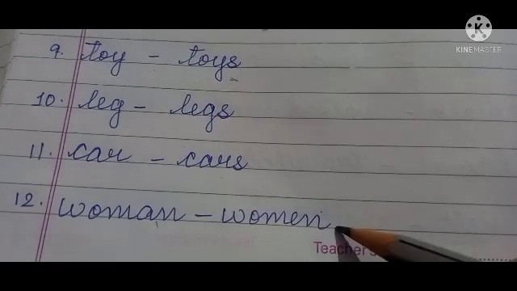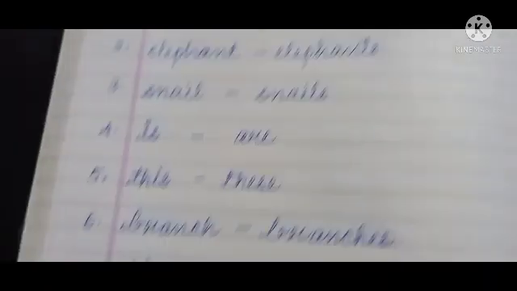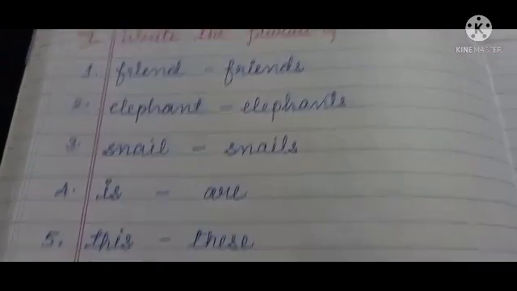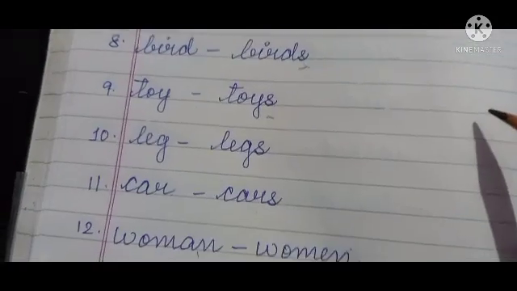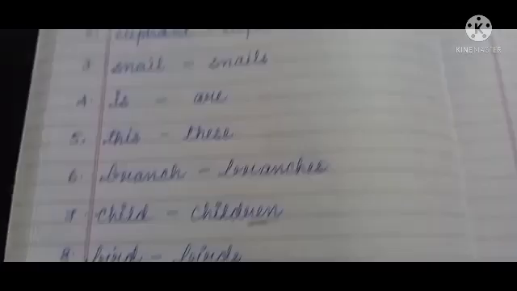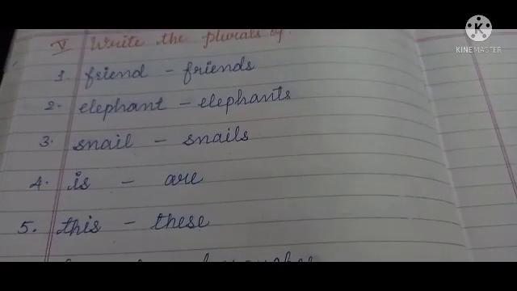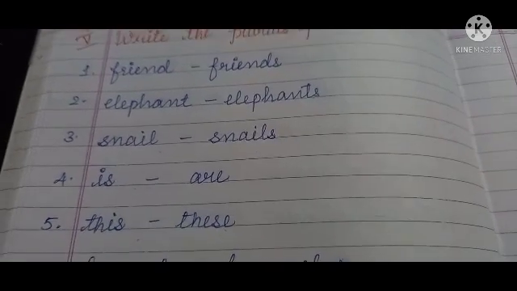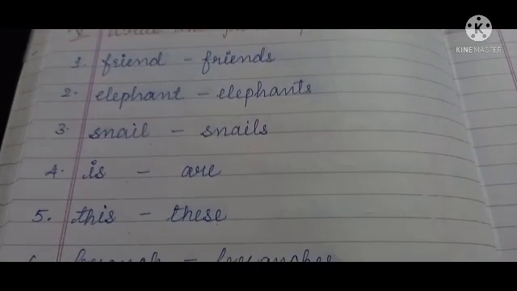Woman, women. Okay, so plural words, only 12 words are there. Do practice today itself. Start practice. Okay, so very good children.